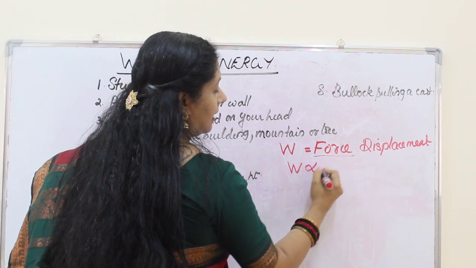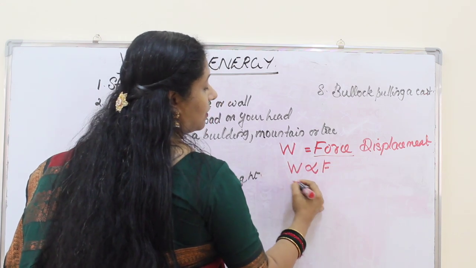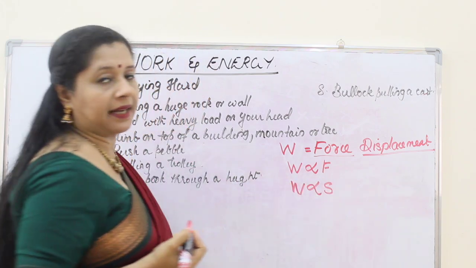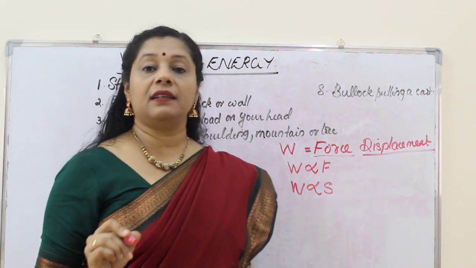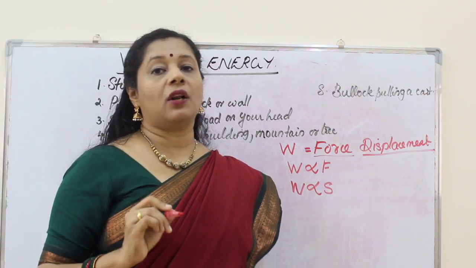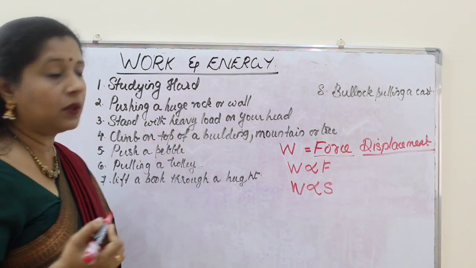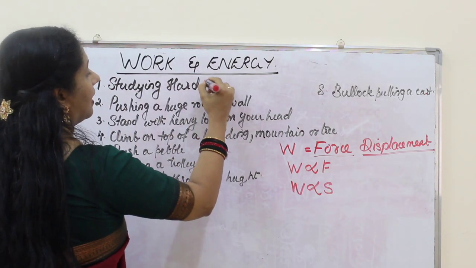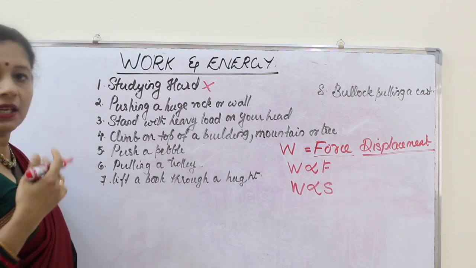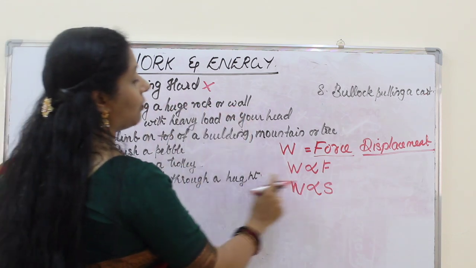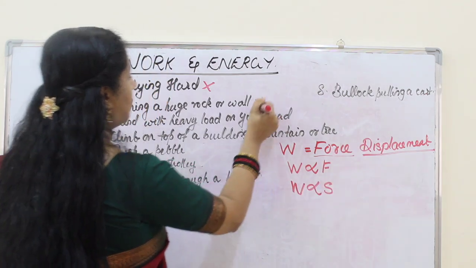One, work is directly proportional to force, and also work is directly proportional to displacement. So only when both force and displacement happen, we call it work. Now let us look at different situations and find out whether work is done. First is studying hard. I told you no work is done, because there is no force or no displacement. Pushing a huge rock or wall, force is there but no displacement.